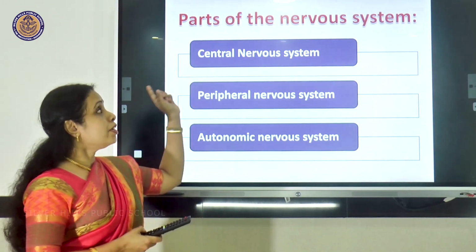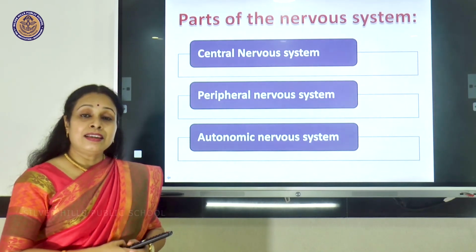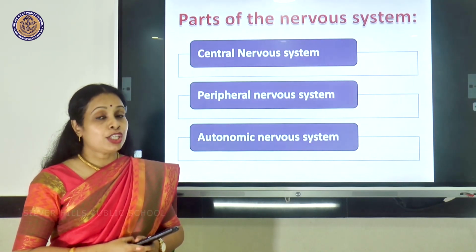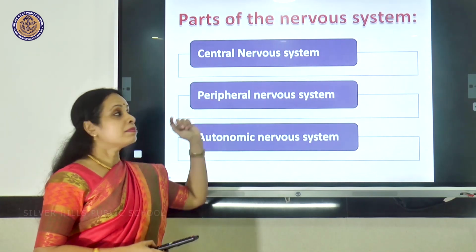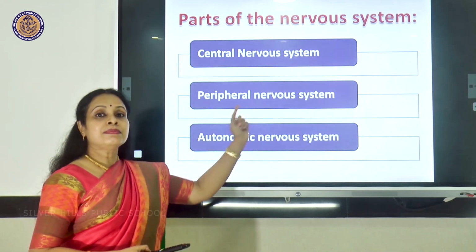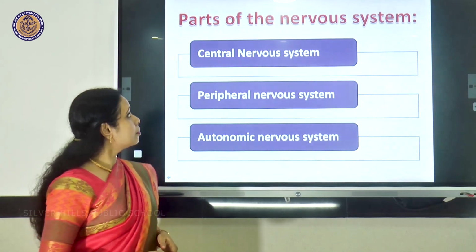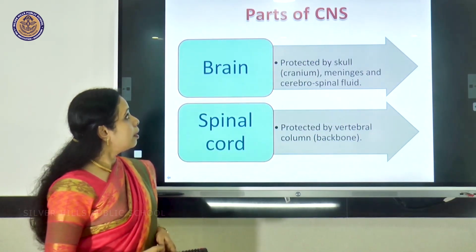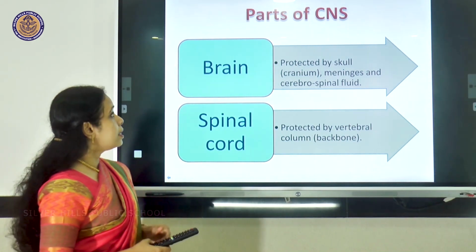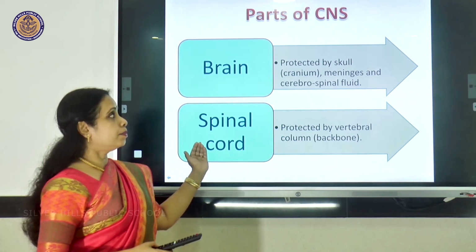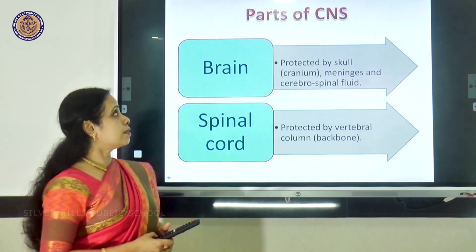So, which are the parts of the nervous system in human beings? You can see the nervous system is subdivided into three parts: central nervous system, peripheral nervous system, and autonomic nervous system. Let's see the parts of the central nervous system. It is the brain and the spinal cord.